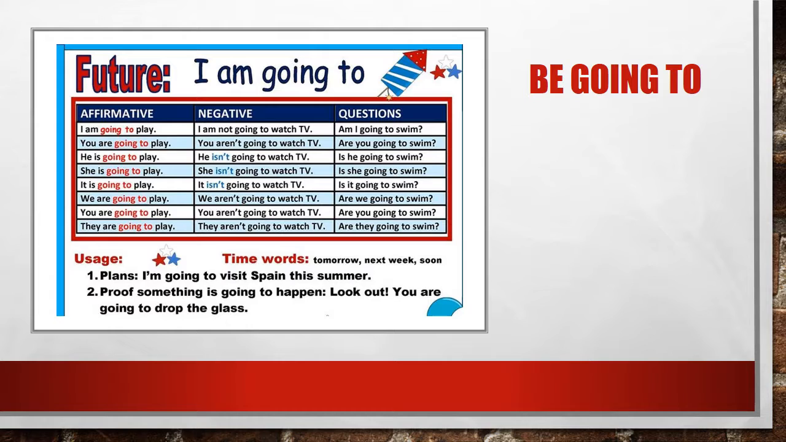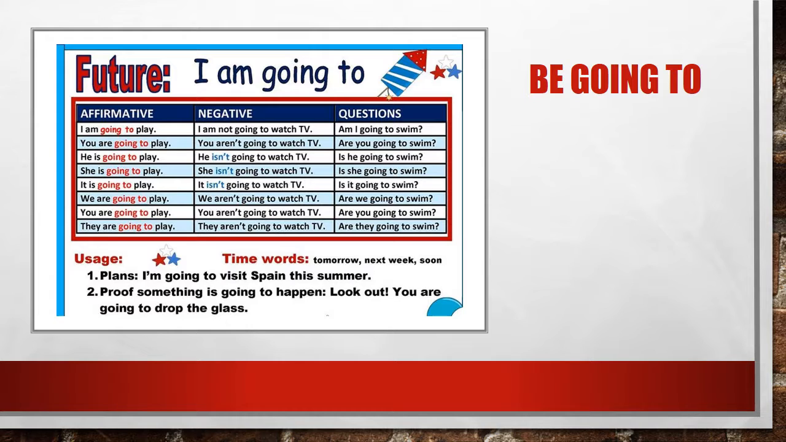If you want to say no voy a jugar, perdón, en este caso ver televisión, no voy a ver televisión, no vamos a ver televisión, etc., you just add the particle not to the verb to be, and you end up having something like, I am not going to watch TV, you aren't. Remember, contractions are possible, he isn't going to watch TV, etc.